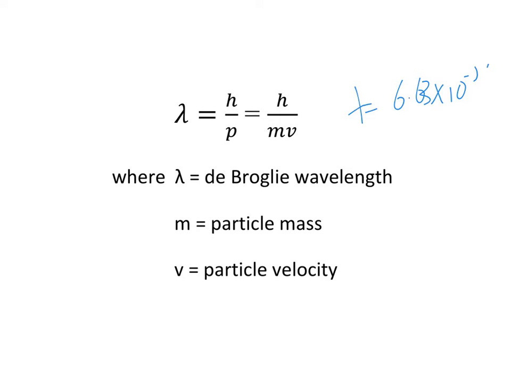So the formula is actually given by de Broglie's equation, which is lambda, the equivalent wavelength, they call it the de Broglie wavelength, equals the Planck constant over the momentum of the particle, which is mass times velocity. So that's what we're going to do. We're going to substitute the Planck's constant here. And Terence, your mass, I suppose, is about 60 kg.